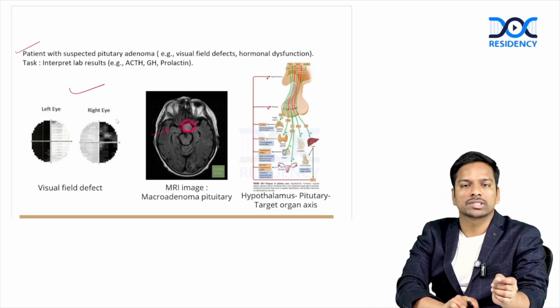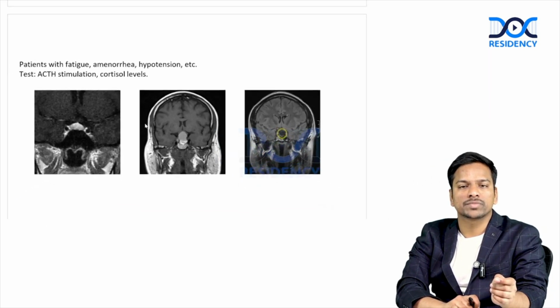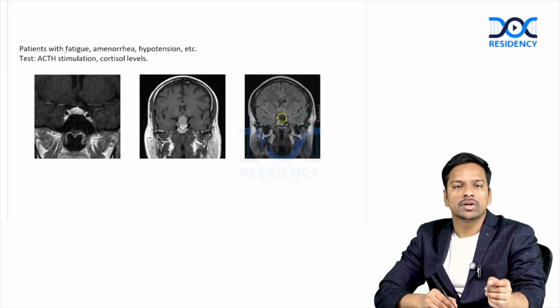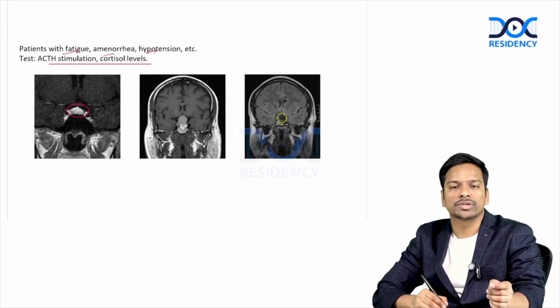Now let's see various diseases associated with it. First of all, you can see this patient presented with fatigue, amenorrhea, hypotension was there, and ACTH stimulation and cortisol level tests were done. As you can see over here, this is again hypopituitarism caused by a macroadenoma, and this macroadenoma is compressing the pituitary gland. This is the macroadenoma, this is the normal one, and this is the microadenoma.